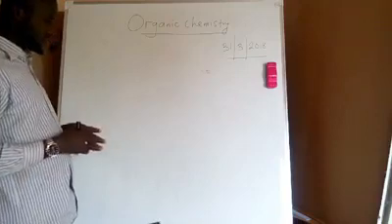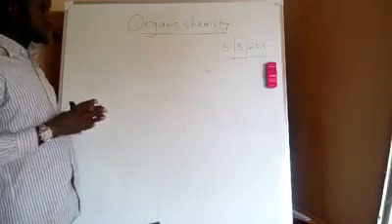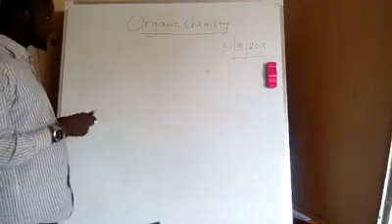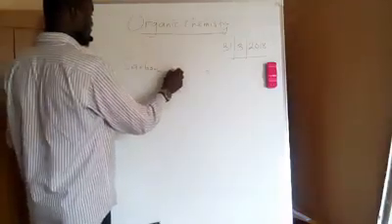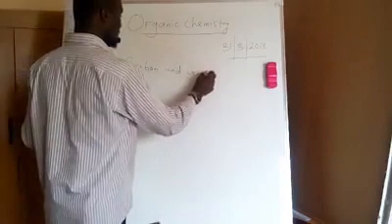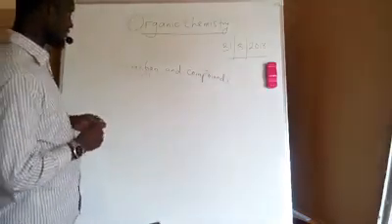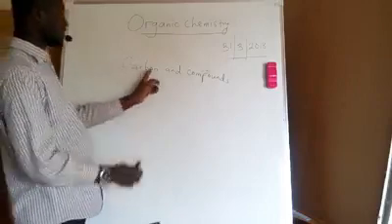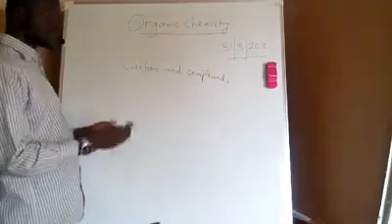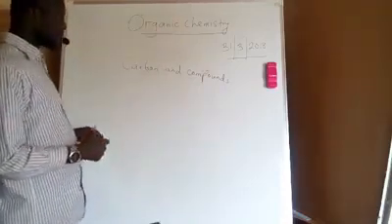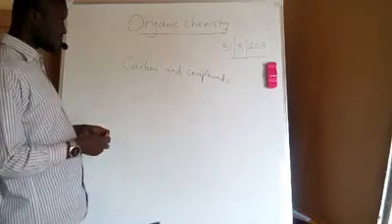Now let me start by defining organic chemistry. You see, initially organic chemistry was defined as the chemistry of carbon and its compounds. This was the initial definition given for organic chemistry. So when we study carbon and we study compounds of carbon, what we are dealing with is organic chemistry, according to the first definition. But after giving this definition, later discoveries emerged,